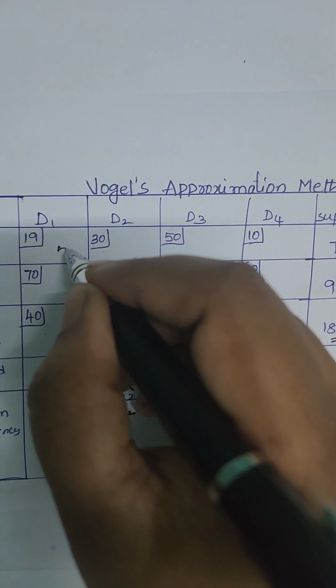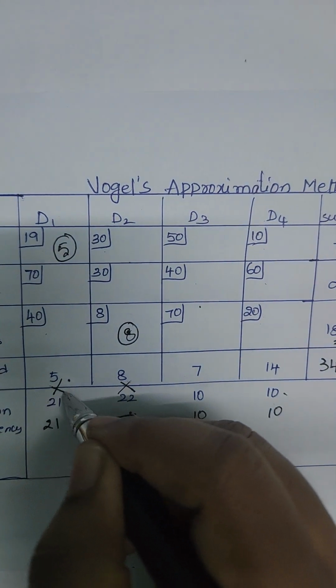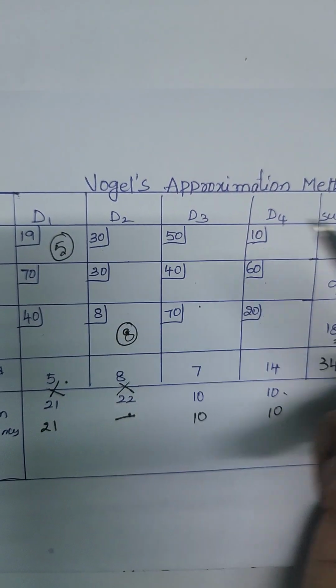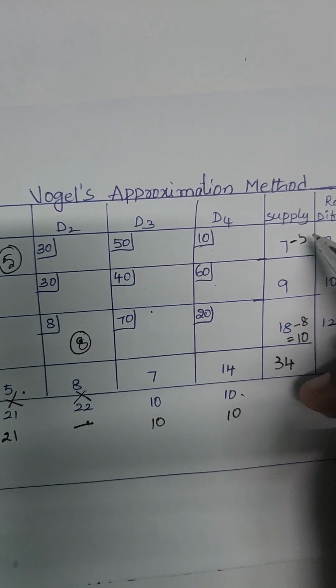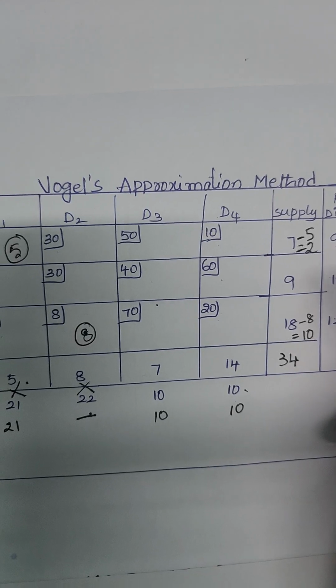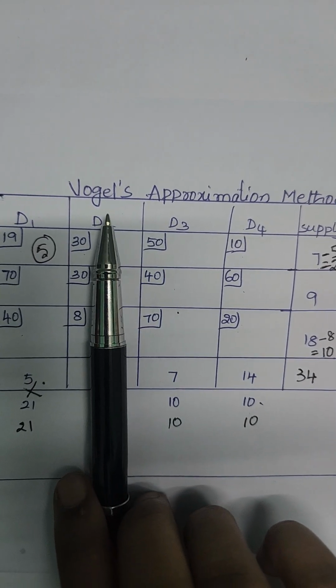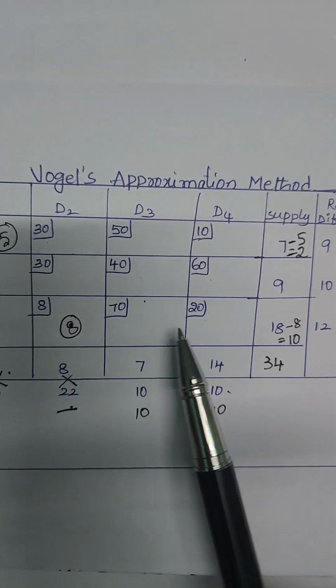So we can supply 5 units here. This column is completely satisfied because the demand is satisfied in this column. So from 7 units we have given 5 as supply. So 2 units are remaining here. So the first column and the second column are satisfied. Now we are going to use the last 2 columns.